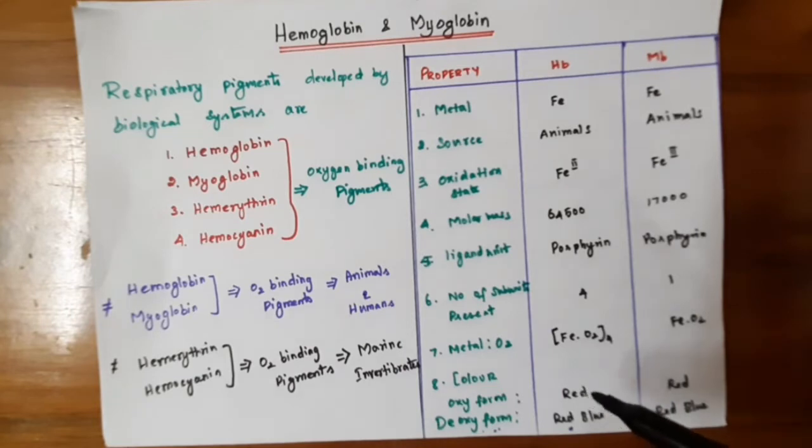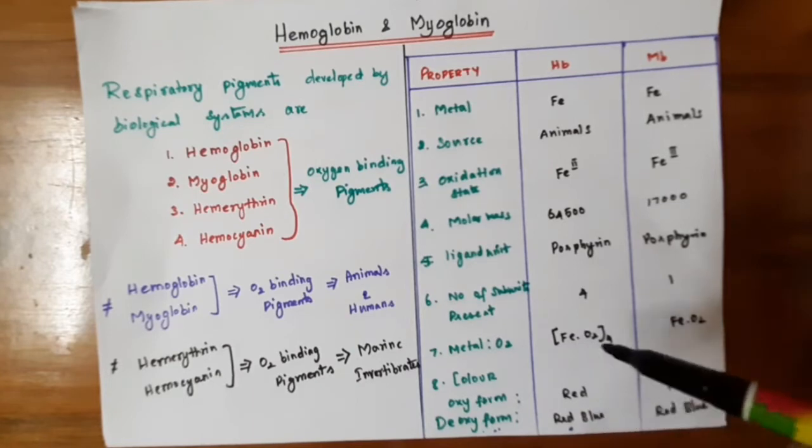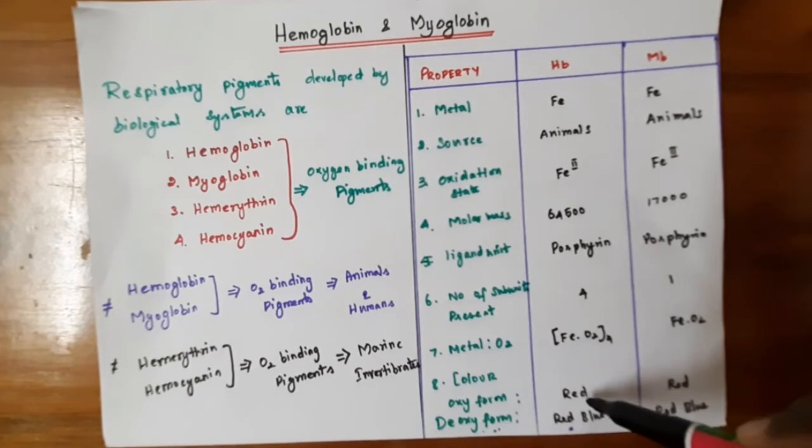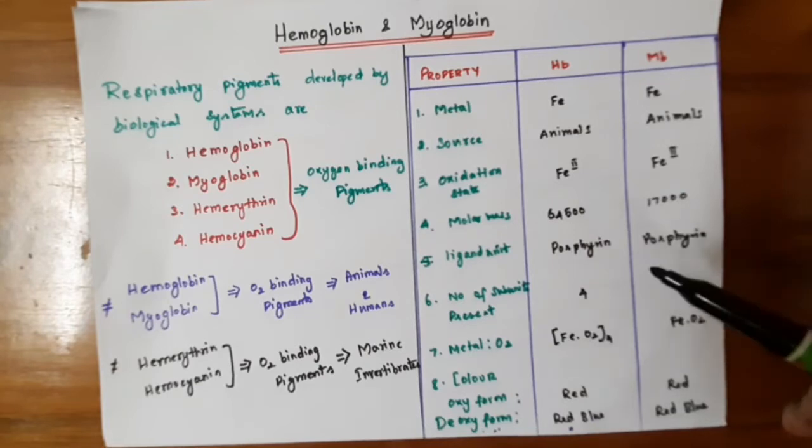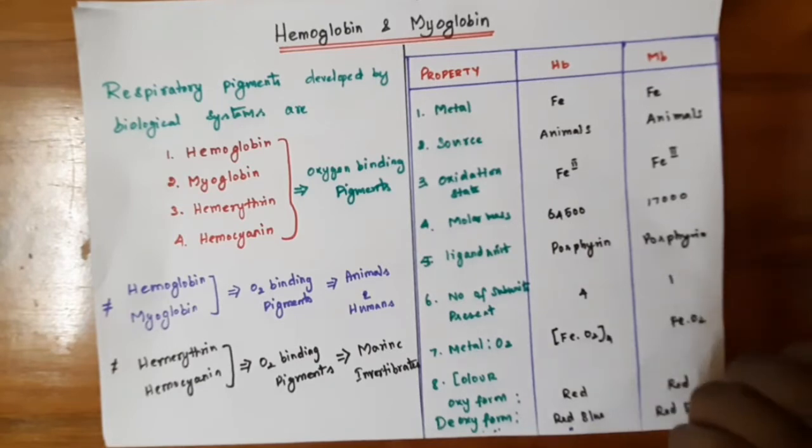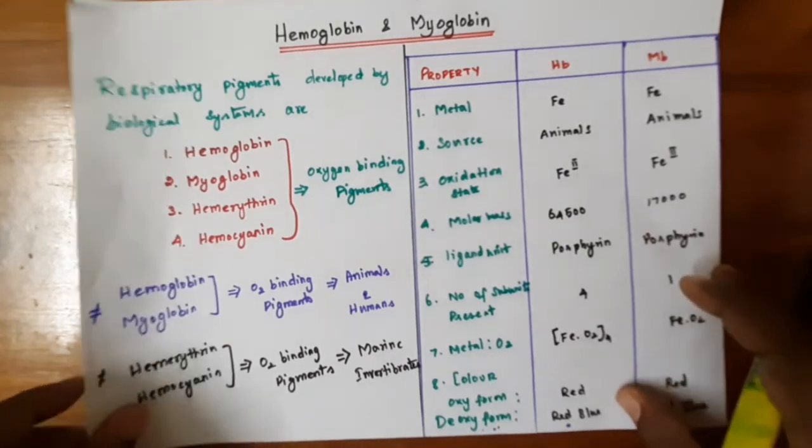The color of hemoglobin in the deoxy form, before binding oxygen, is red-blue, highly colored. As soon as it binds oxygen, it becomes red. Myoglobin is also the same as hemoglobin. As we know, metalloporphyrin is highly colored because of the extended conjugation, and when it binds the metal atom, it retains its color.